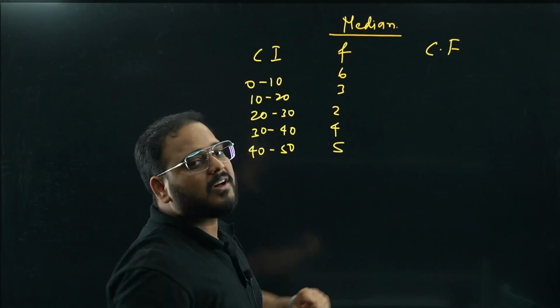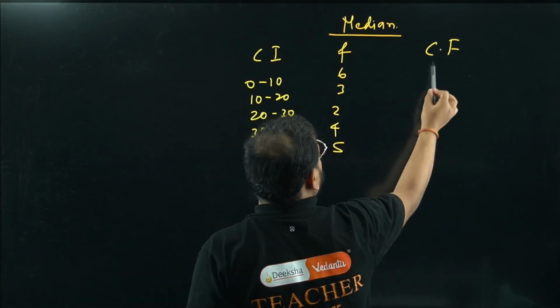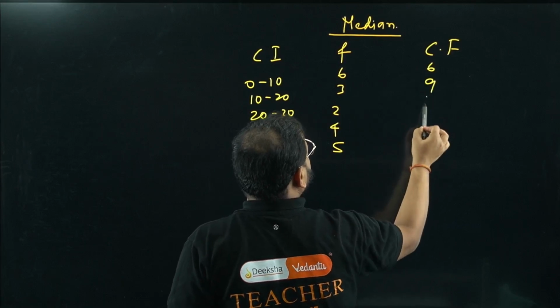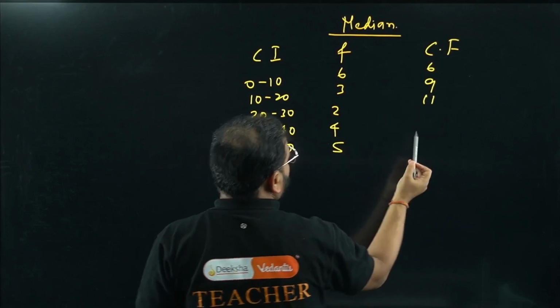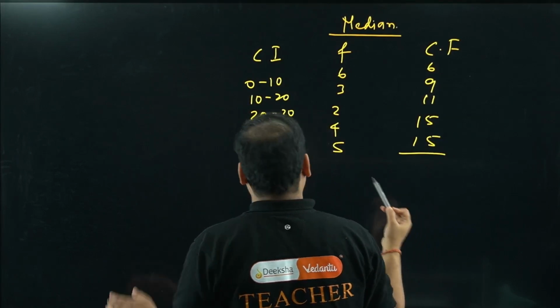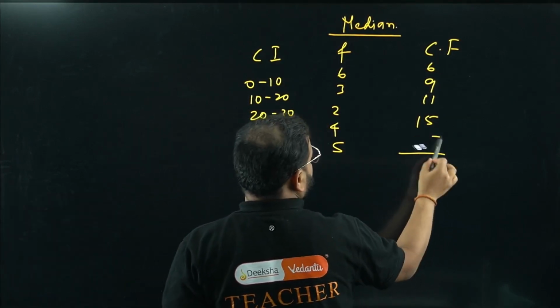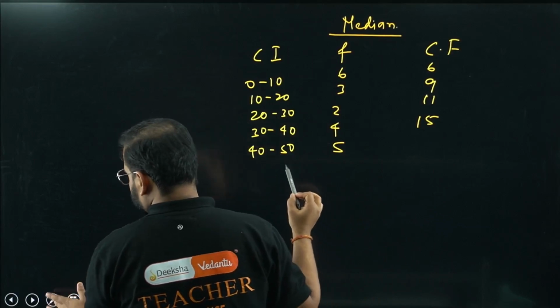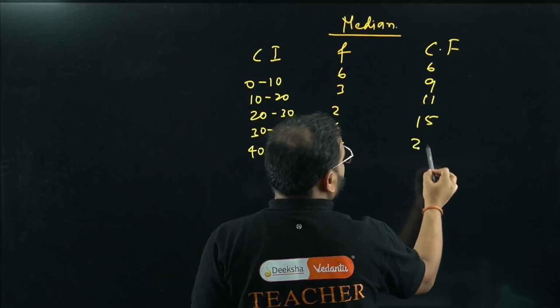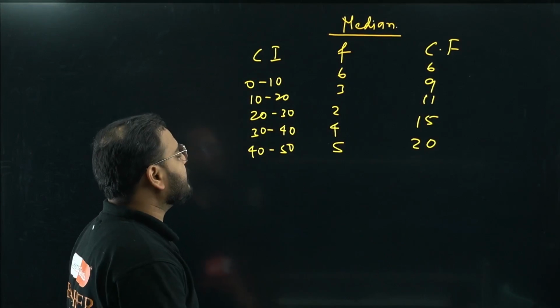What is CF, sir? Sum of the preceding frequencies. Have a look. The first frequency 6 comes over here. So 6 plus 3 is 9, 9 plus 2 is 11. 11 plus 4 is 15, plus 5 is 20, right? One second, I wrote 15 again. It's going to be 20. I'll cross check again, don't worry. So 6 plus 3 is 9, 9 plus 2 is 11, 11 plus 4 is 15, plus 5 is 20.